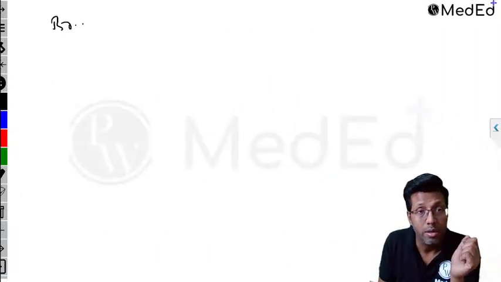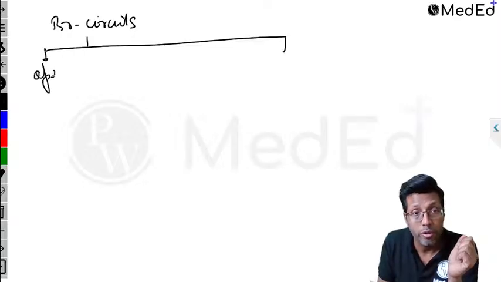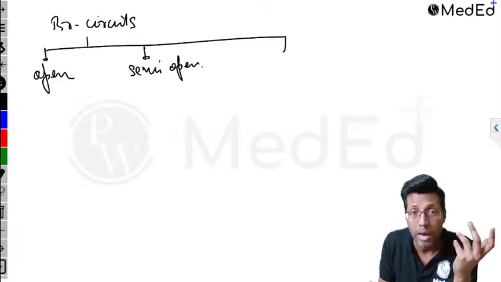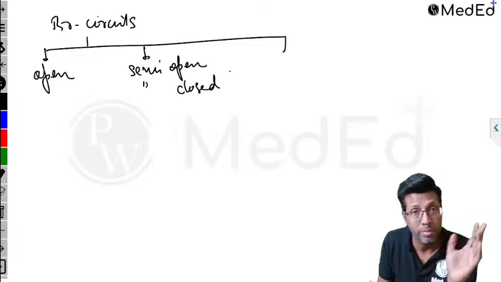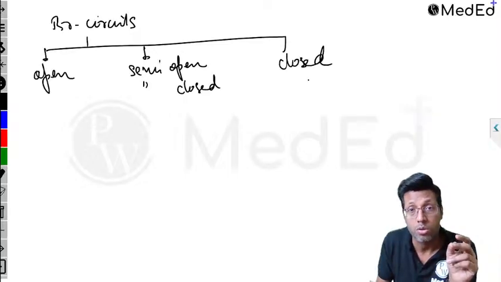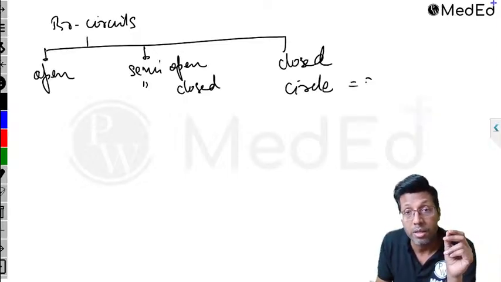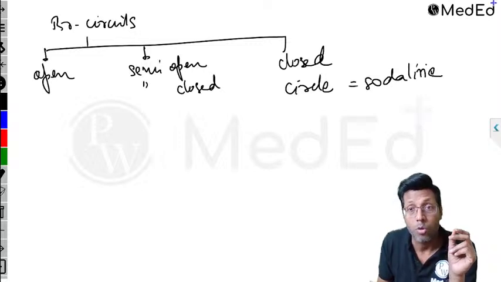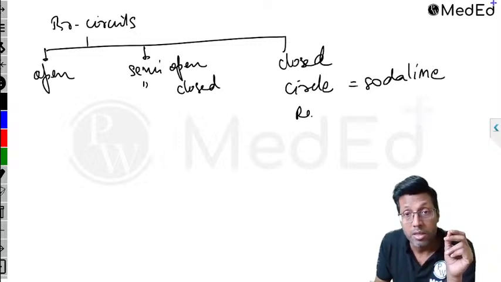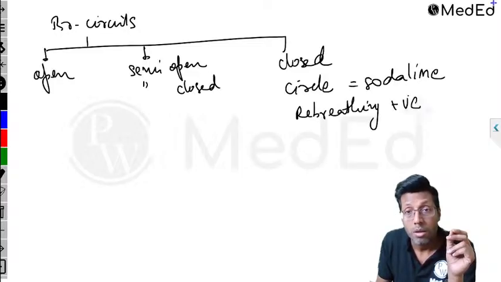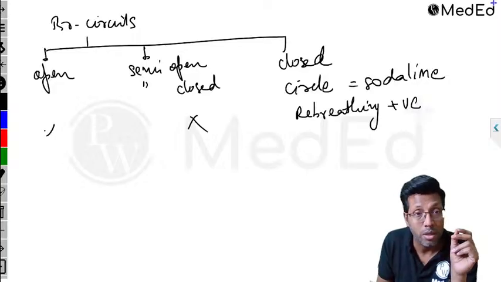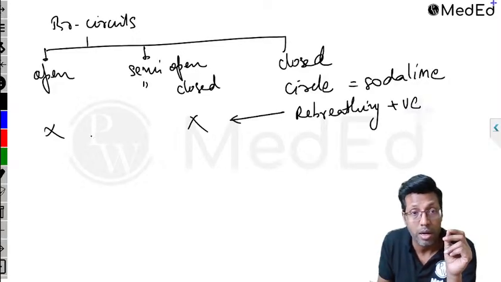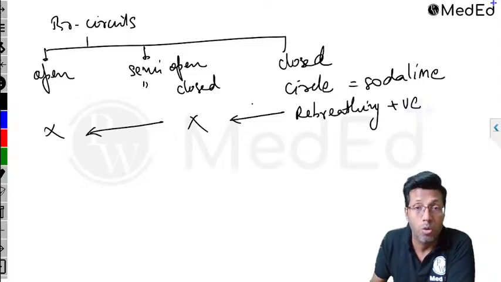So routinely we have breathing circuits, which are classified into three types. You may have open circuits, which are not used for anesthesia anymore. Second is called semi-closed, but you can also call it semi-open. So at your level, remember, semi-open and semi-closed are the same. There is a slight difference between them. And the last one is closed. Closed is basically the circle system which contains soda lime. Remember this point. It contains soda lime, and here rebreathing is present. On the other hand, here there is no rebreathing, and here there is also no rebreathing. Rebreathing is absent in the open and semi-closed circuits. It's present in the closed circuit.